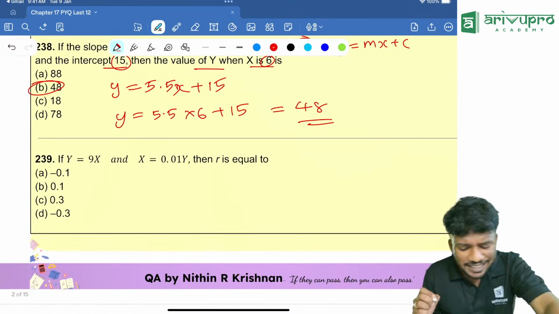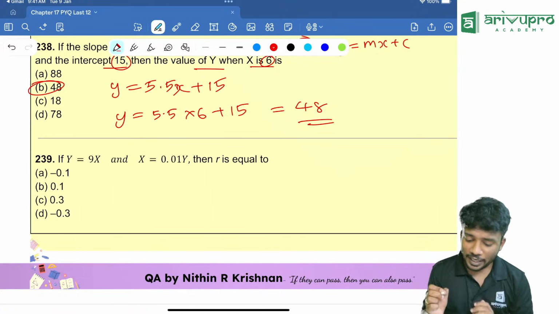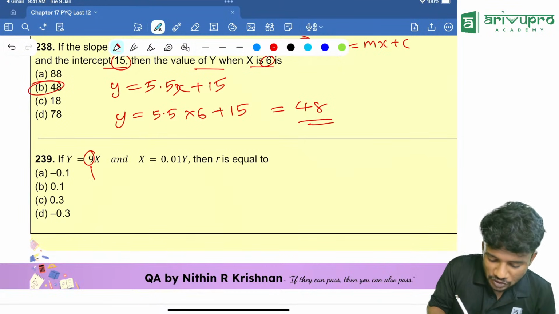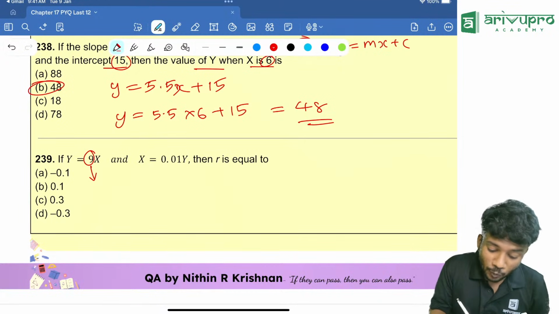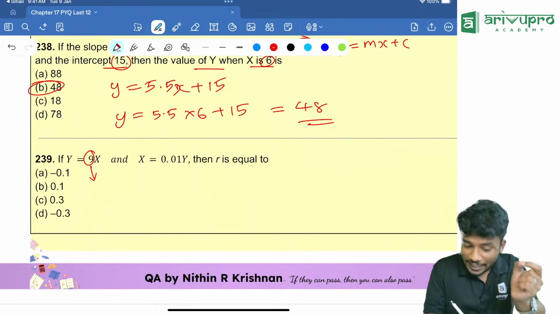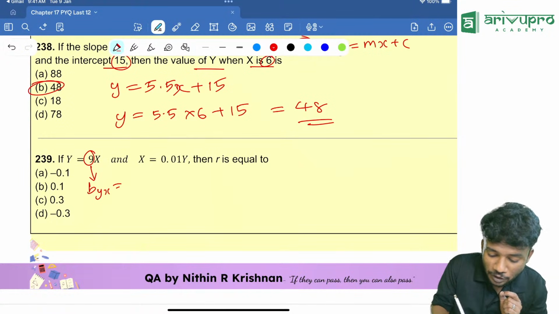Next question. If y is equal to 9x, x is equal to 0.01y, then r is equal to how much is the question? Very easy. This is y is equal to 9x. We are finding the value of y when x is given. That means byx is equal to how much?